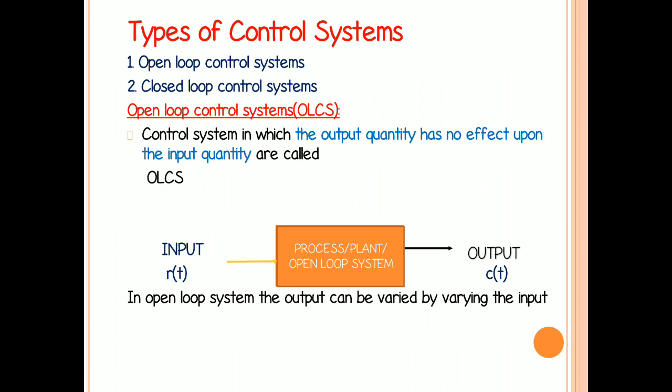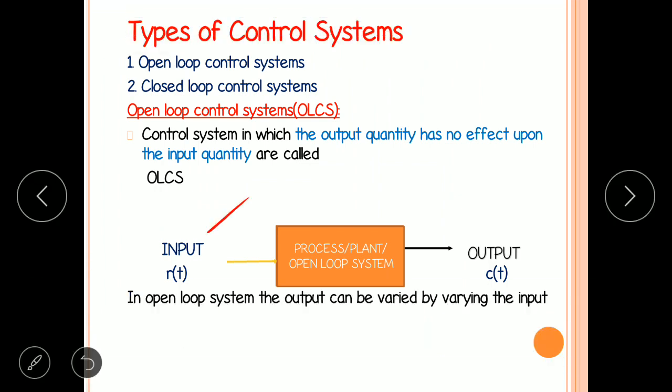See the block diagram of an open loop control system. Here is the input, which we generally represent with R of t, and the output, represented with C of t. In open loop systems, the output can be varied by varying the input. The changes in the output are corrected by changing the input manually. That means a human interaction is required.